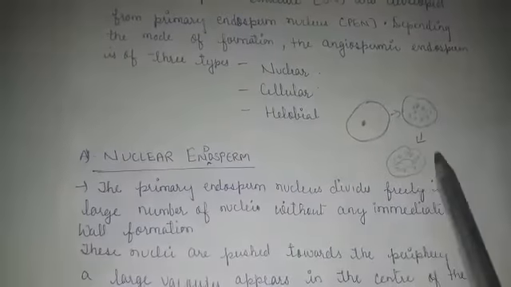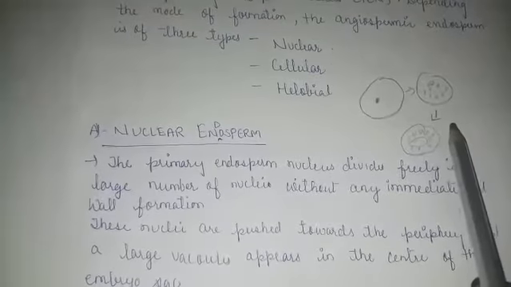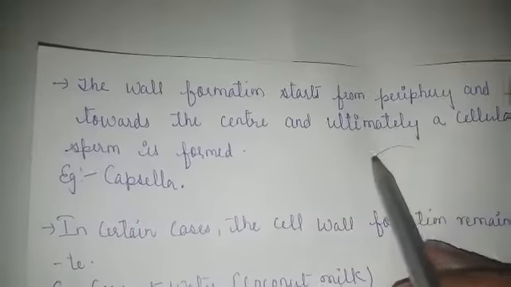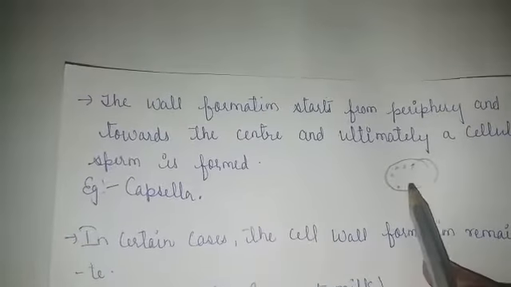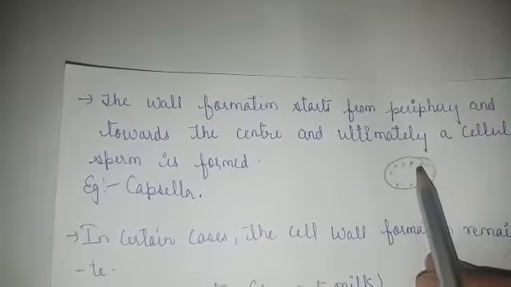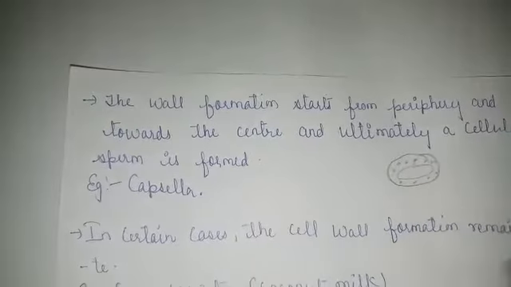You may see this large vacuole which is left here, and it appears in the center of the embryo sac, right? The large vacuole. Now the cell which was formed there, I'll draw it here again. These are the nuclei and the large vacuoles are formed here.